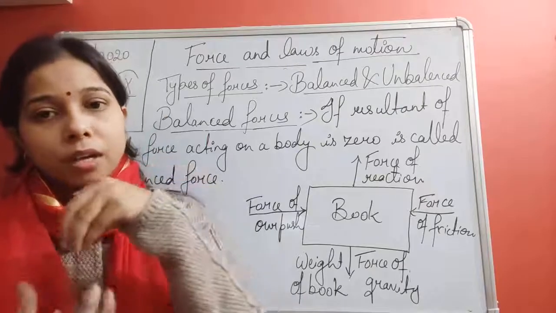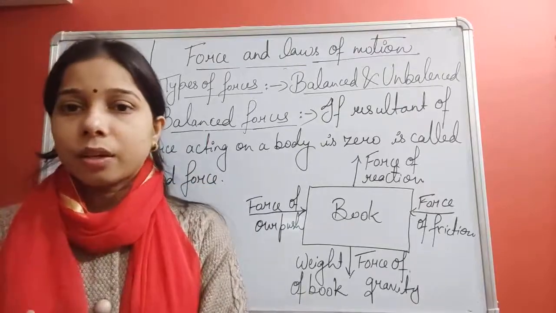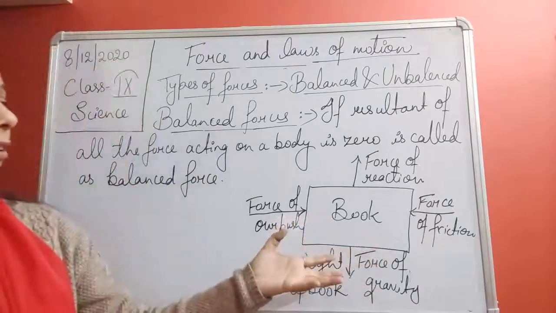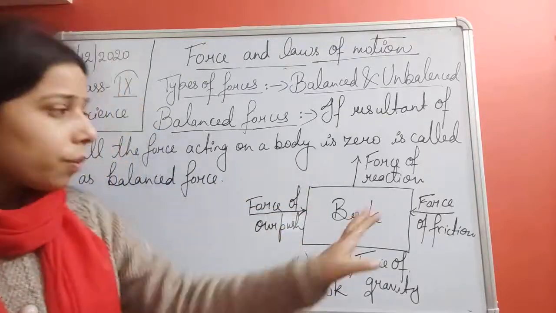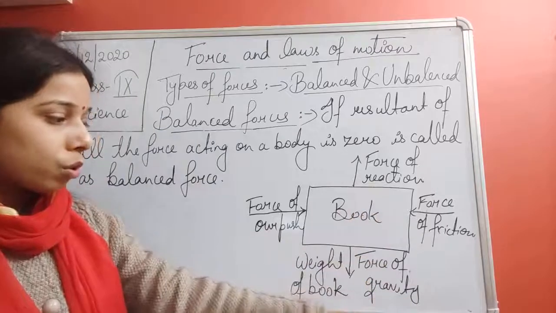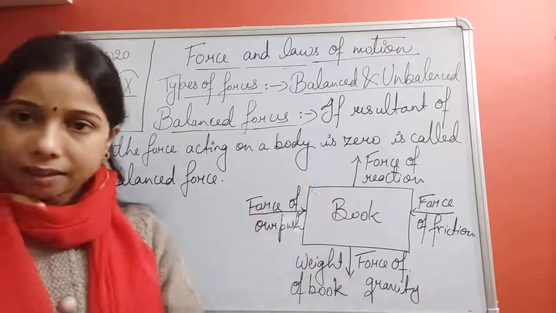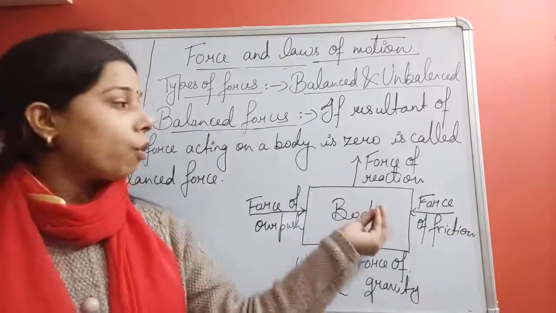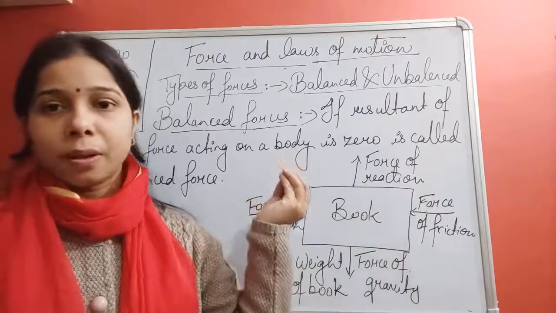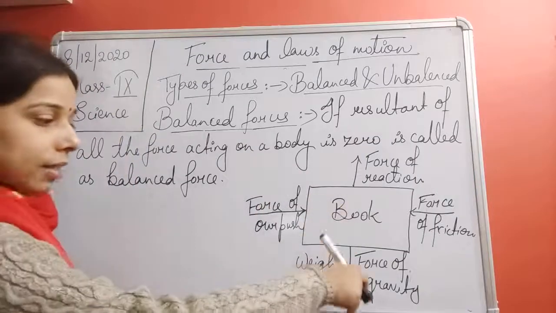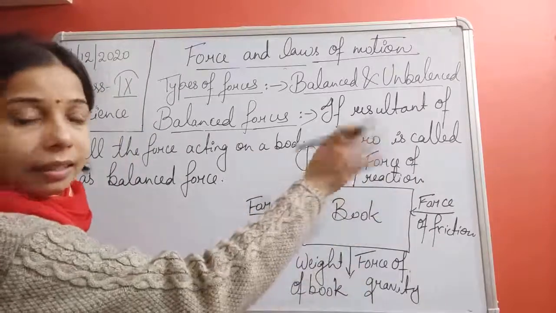You know that every action has an equal and opposite reaction, which means that when a force is acting on an object, another force is also acting on it. So we can simply understand that the force of gravity is acting in the downward direction, and a force of reaction is acting in the upward direction. Okay. So one force is acting downward, another force is acting upward.